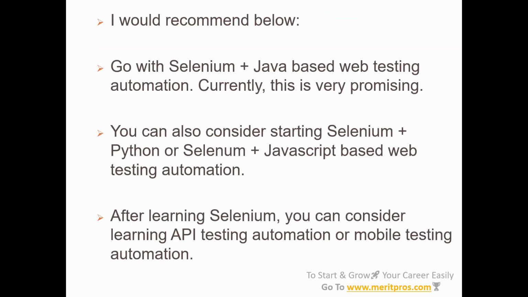Go with Selenium and Java based web testing automation. Currently this is very promising. You can also consider Selenium plus Python or Selenium plus JavaScript based web automation, but I would definitely recommend Selenium plus Java based web automation testing. That is really trending and at the top. After learning Selenium, you can consider other automation categories like API testing automation or mobile testing automation.